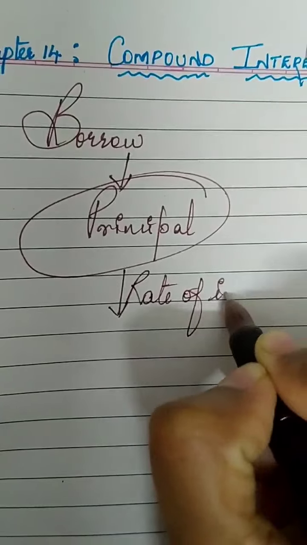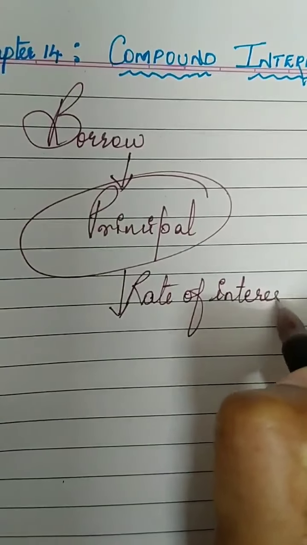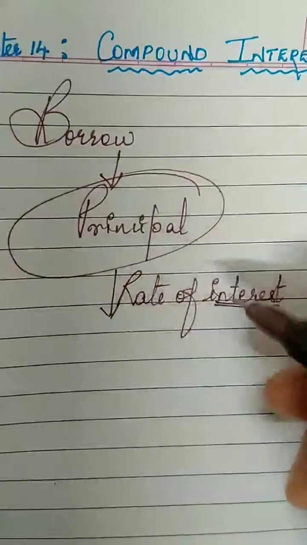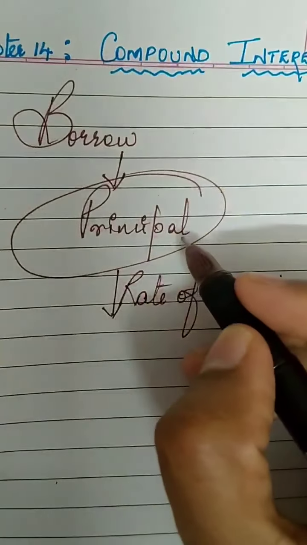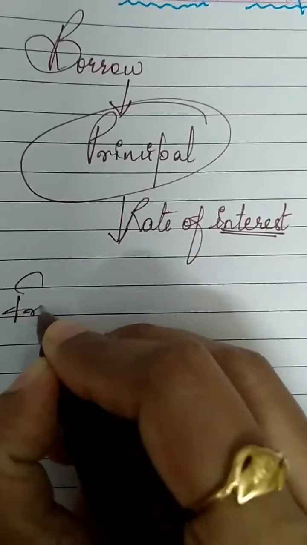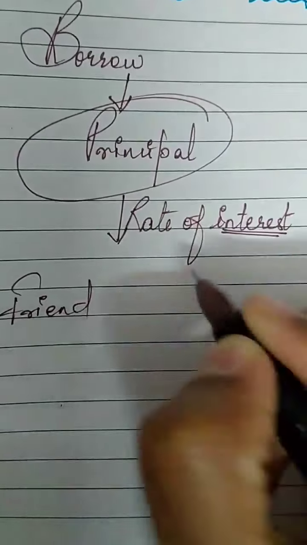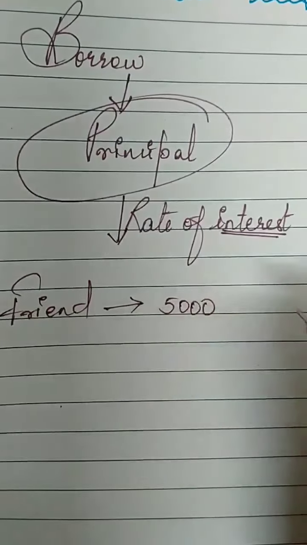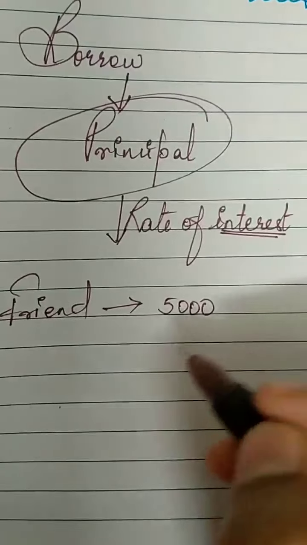Now, what is this rate of interest? Interest is the extra money that you pay along with the principal. Suppose you are borrowing money from your friend, let us take it as 5,000 rupees. You are in need of some immediate amount.